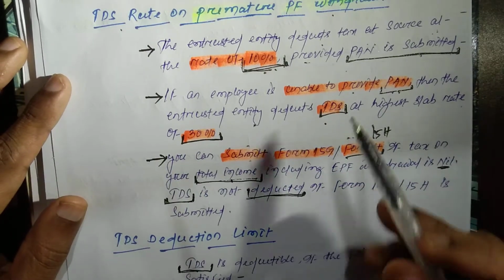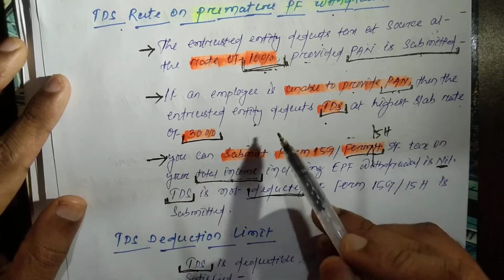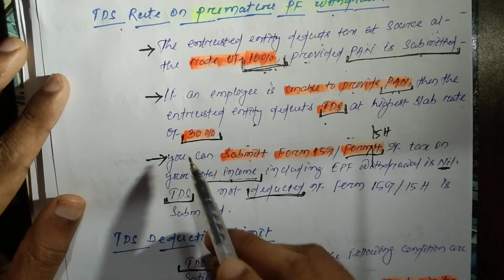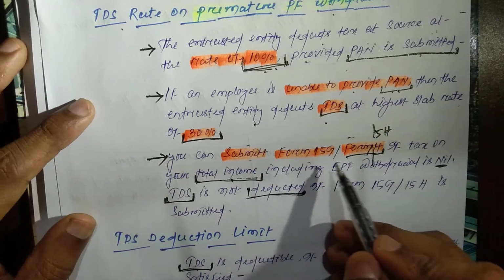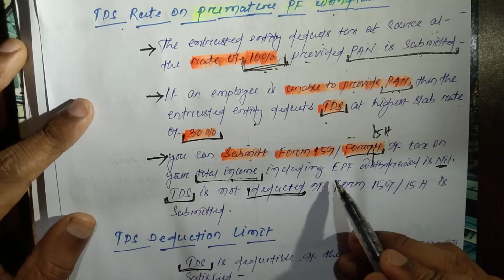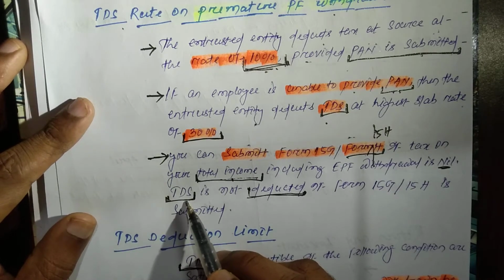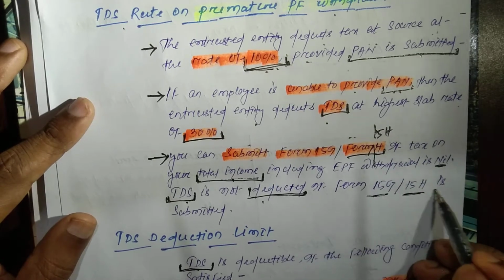Remember, if an employee is unable to submit their PAN, then the entrusted entity deducts tax at the highest slab rate of 30%. You can submit Form 15G or 15H if tax on your total income including EPF withdrawal is nil. Tax deducted at source is not deducted if Form 15G or 15H is submitted.